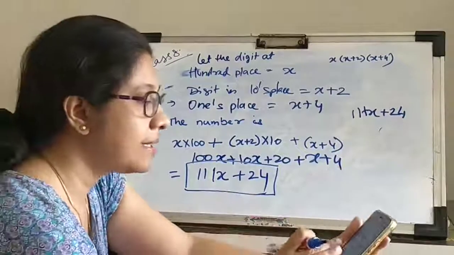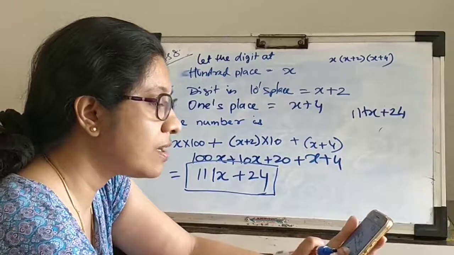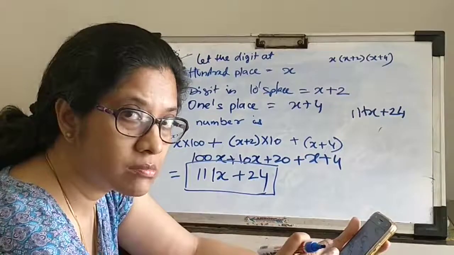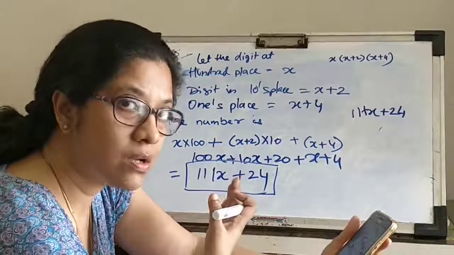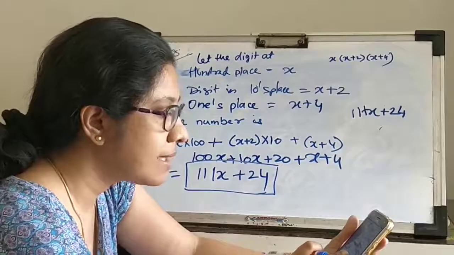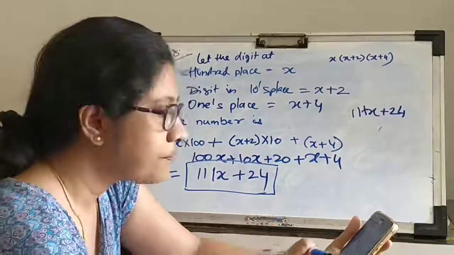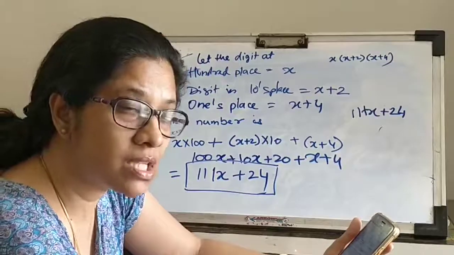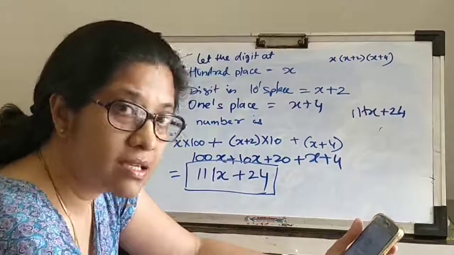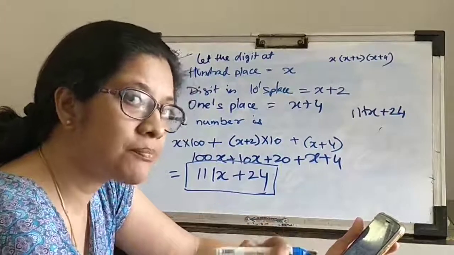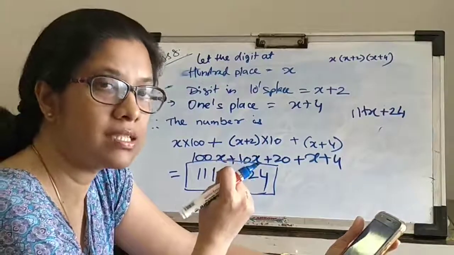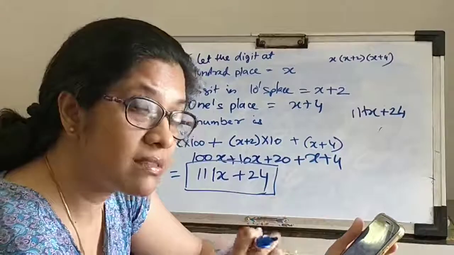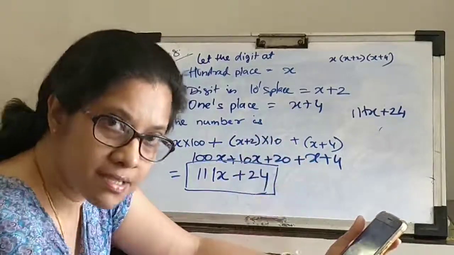The first line said the digits of a 3-figure number are consecutive odd numbers. We used that information and formed the number. Next it says the number is 51 less than 30 times the sum of the digits. It says the number itself, which you get by combining these 3 odd number digits, is 51 less than 30 times the sum of all these digits.